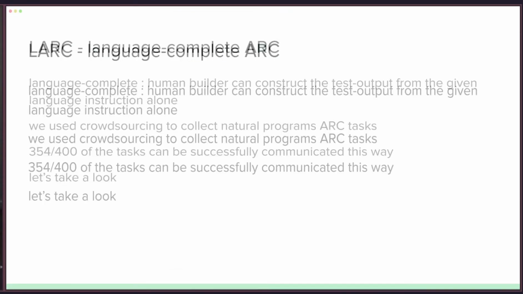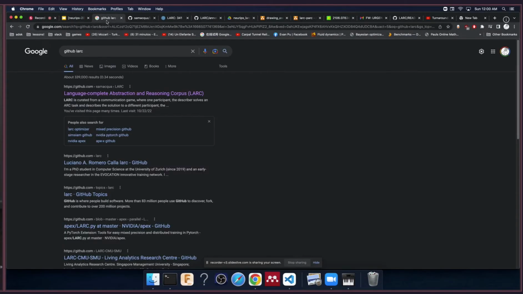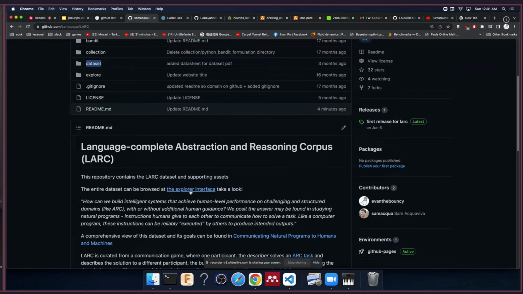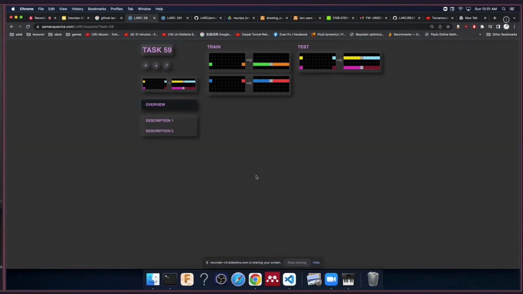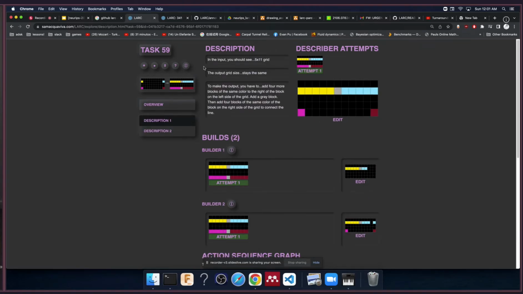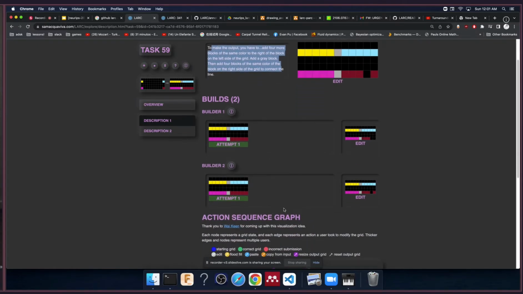Let's take a look. The best way is to go on Google and search for GitHub LARC. Once you're on the GitHub page, you click on the Explorer interface, which will allow you to browse one of the LARC tasks. Here's the task. For each task, we have different descriptions, which are the natural programs. For this description, you could see this is what person A, the describer, is saying. And here are some person B, the builders, attempting to reconstruct the test output from the descriptions.